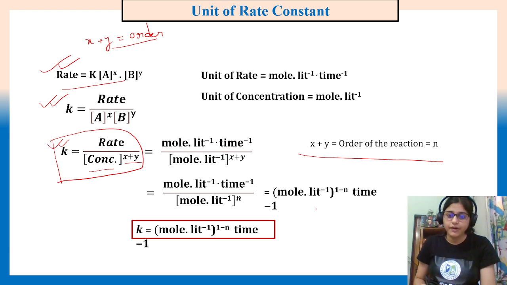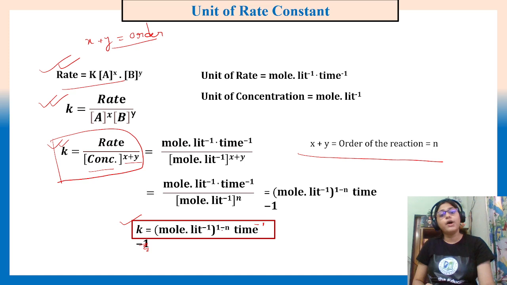So if we simplify this, okay, ignore this one. K will be mole per liter to the power 1 minus n, because here is also 1, we can say 1 to the power, and here n, so 1 minus n, into time inverse. Okay, so this will be the rate constant.